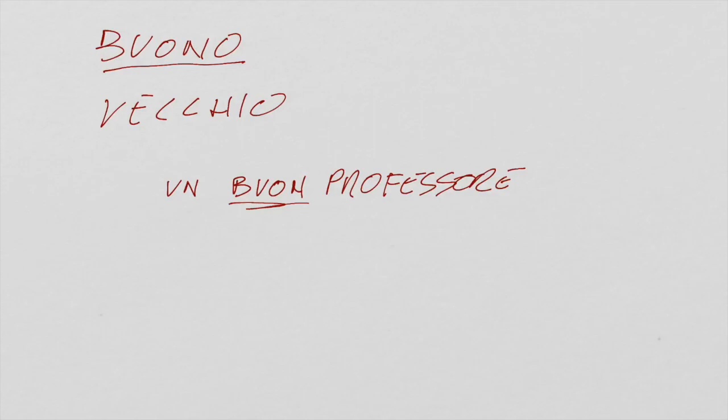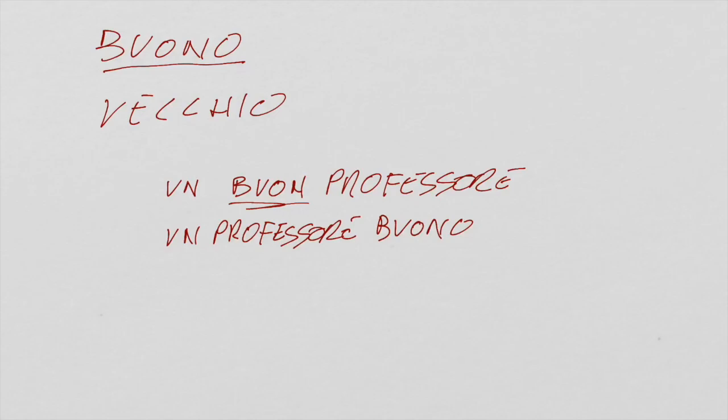So a good professor, meaning exactly this, that he knows how to work. He teaches well. You use buono in front. Now, if you use buono after, un professore buono, buono has a different meaning. It means that the professor is a good person.